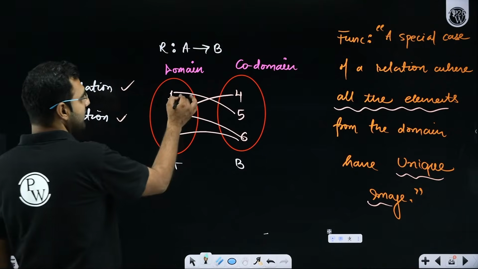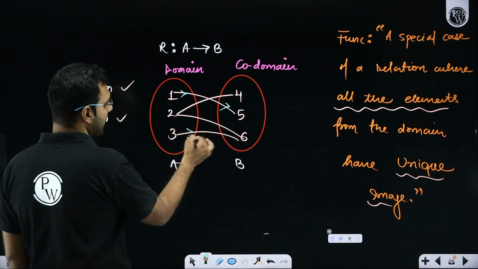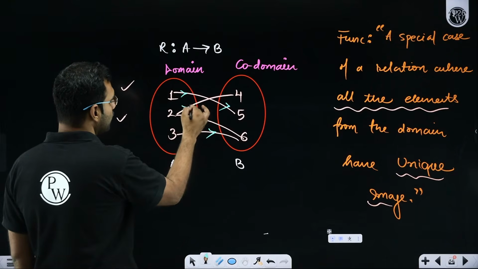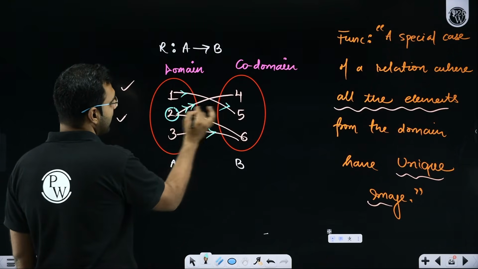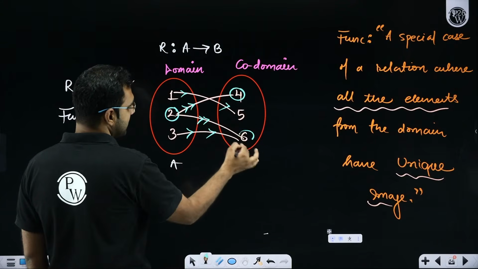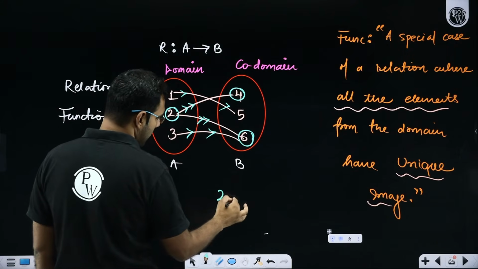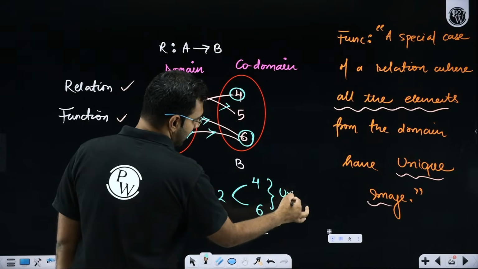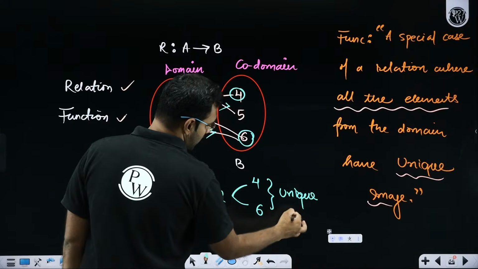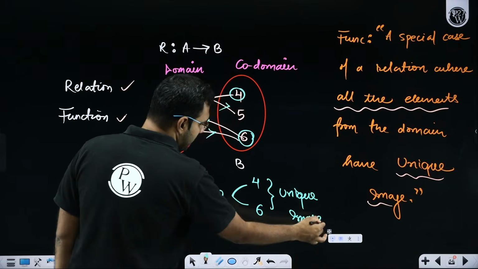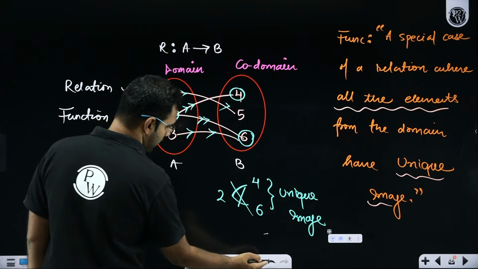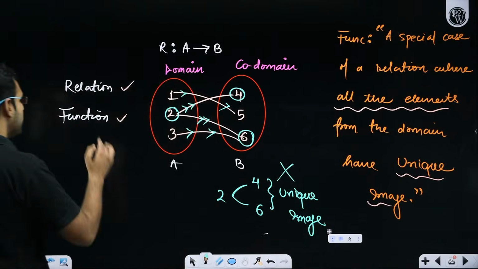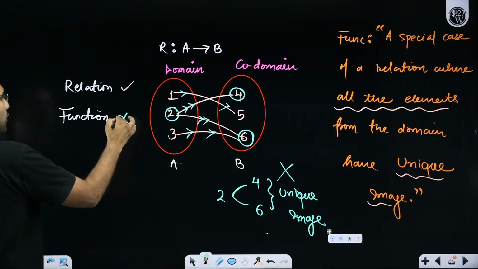So sir, 1 has a unique image 5, 3 has a unique image 6, but look at 2, sir, 2 has an image 4 as well as 6. So do I see a unique image? No, sir. So is it a relation? Yes. Is it a function? No.